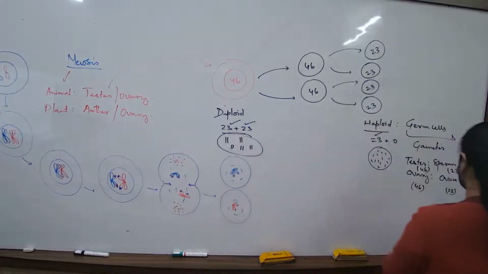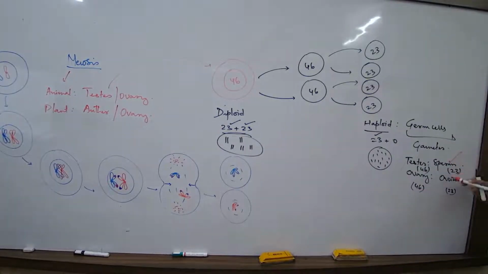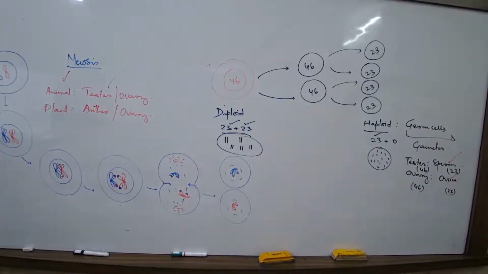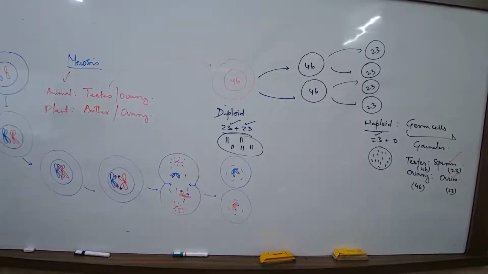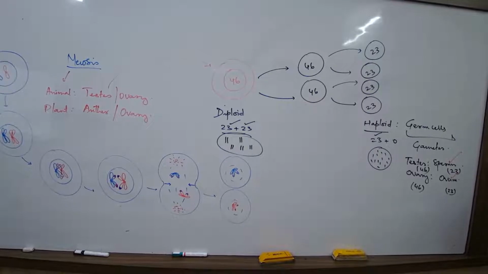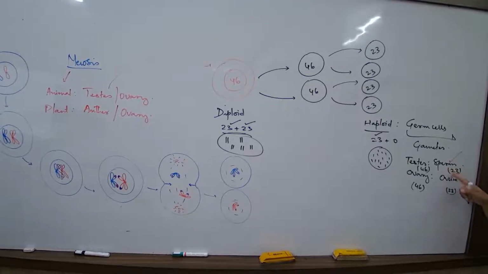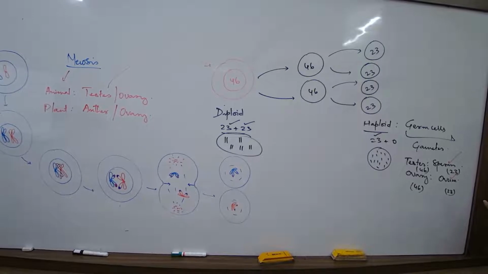Now the question is, are these cells able to divide on their own? No. Why not? Because these cells have got just one half set of chromosomes. The other counterpart is not there. This has got just 23. This has got just 23. Can they multiply on their own? No, they cannot.